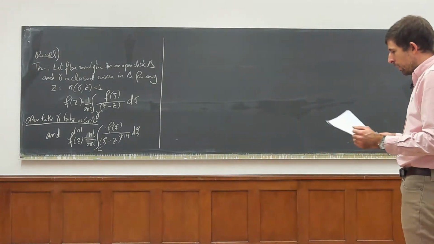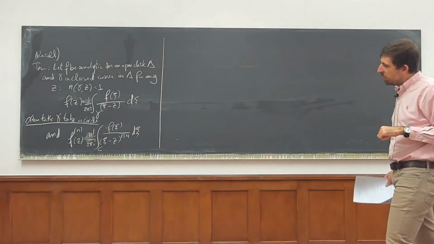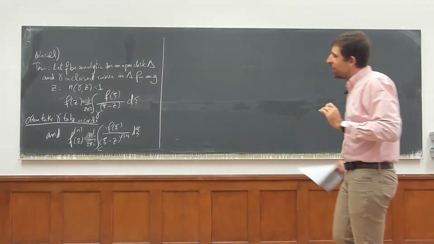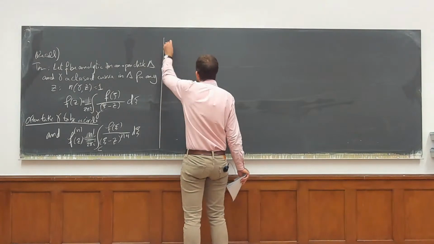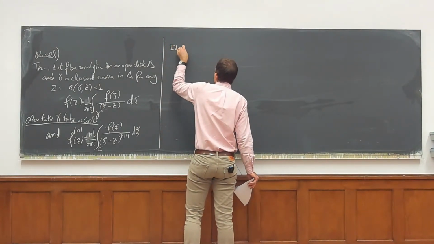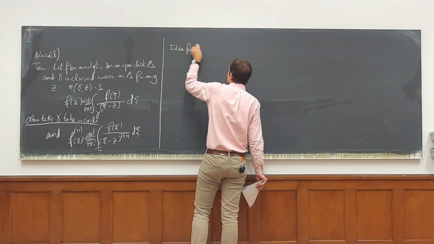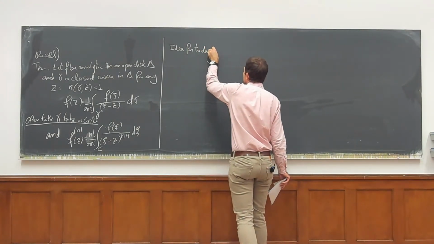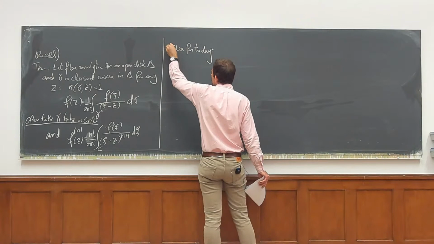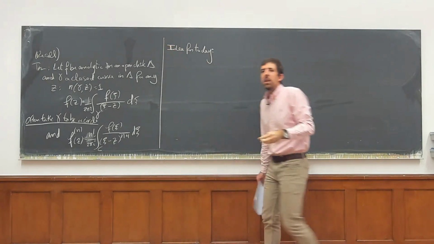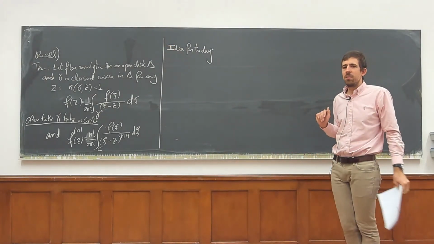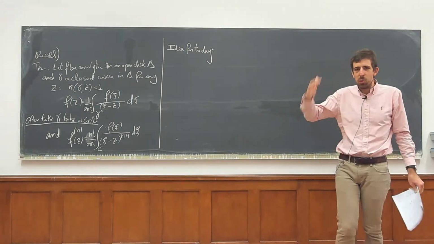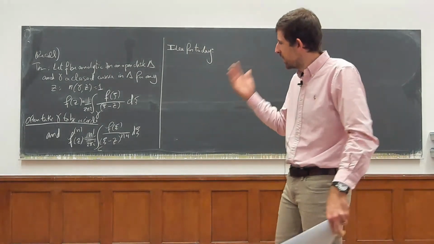Okay. Now, the really nice thing, right? So the idea for today, okay, this is the key idea for today. We're going to make this idea more precise and use it a lot.